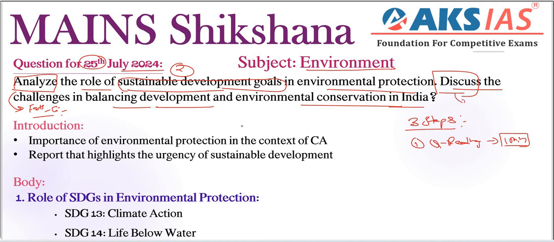And discuss means here we need to give some positives. Already we will be discussing some significant part of sustainable development goals here, so no need to give positives. Then negatives. Negatives are already mentioned in the challenges as the problems or issues. That is the negative factor. So we need to give some finally needed measures, right? Needed measures is important, right? So these are the important keywords or question tags. Already we have discussed in a separate video the 15 most important question tags. Please check it. Okay, so let's start our second part.